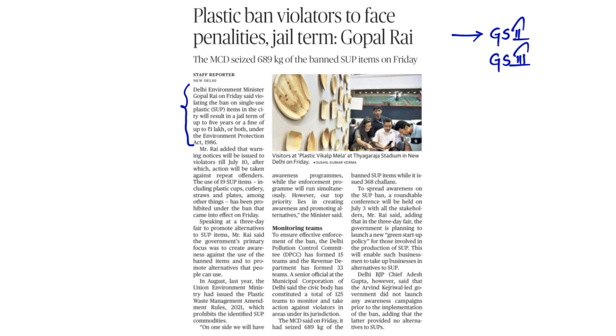You all know that single-use plastic was banned in our country from yesterday, that is July 1st, 2022. According to Delhi Environment Minister Gopal Rai, the violators of this ban will attract 5 years of jail term and a fine up to 1 lakh or both. Under what? Under the Environment Protection Act of 1986. Since we understood what is given in this particular news, let us try to understand the background of this single-use plastic ban. Let us get into the details of it.